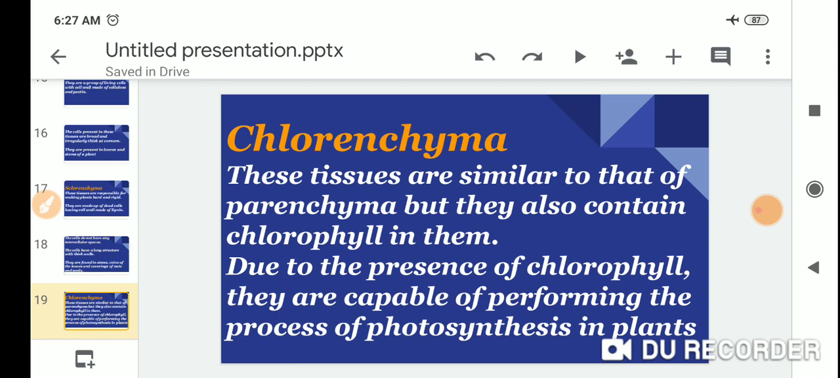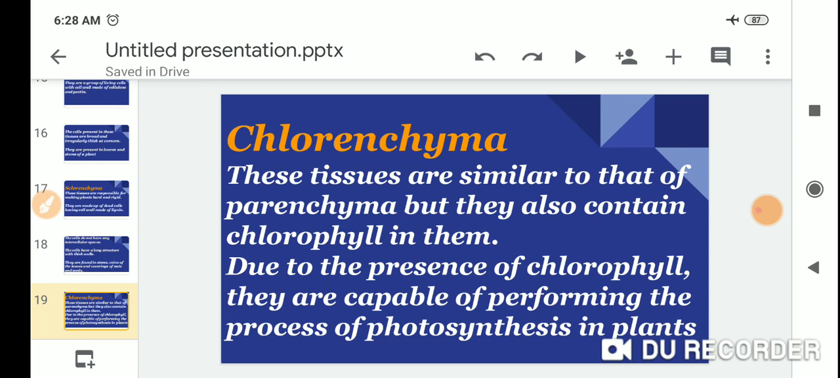Collenchyma. These tissues are similar to that of the parenchyma, but they also contain chlorophyll in them. So, due to the presence of chlorophyll, they are capable of performing the process of photosynthesis in plants.